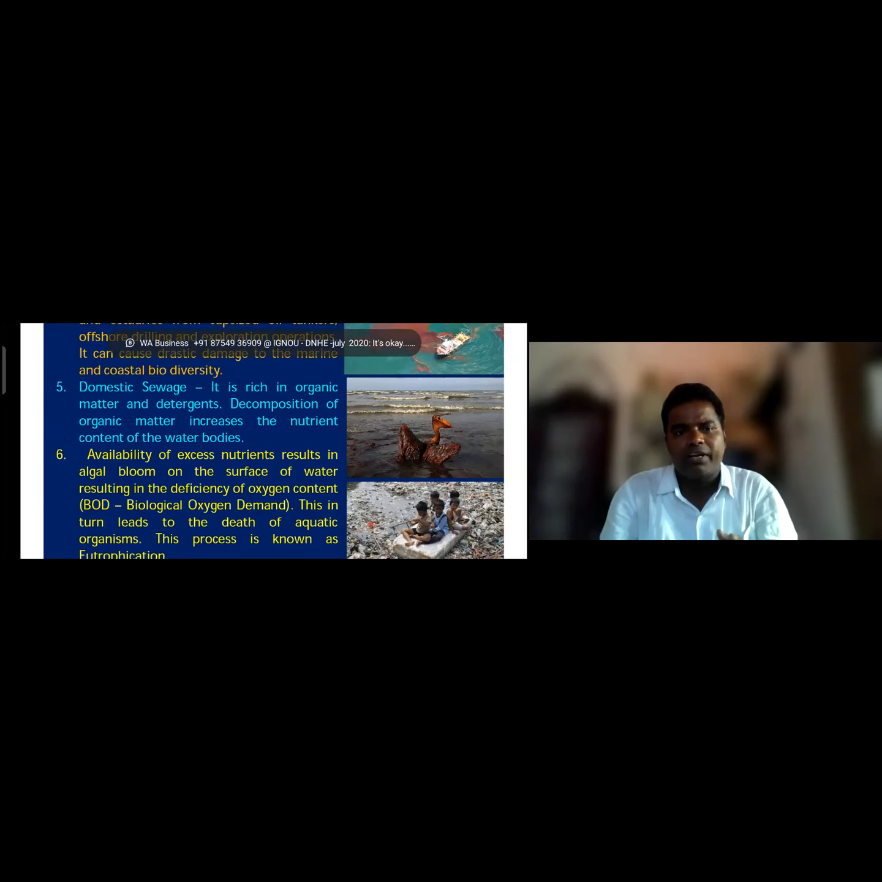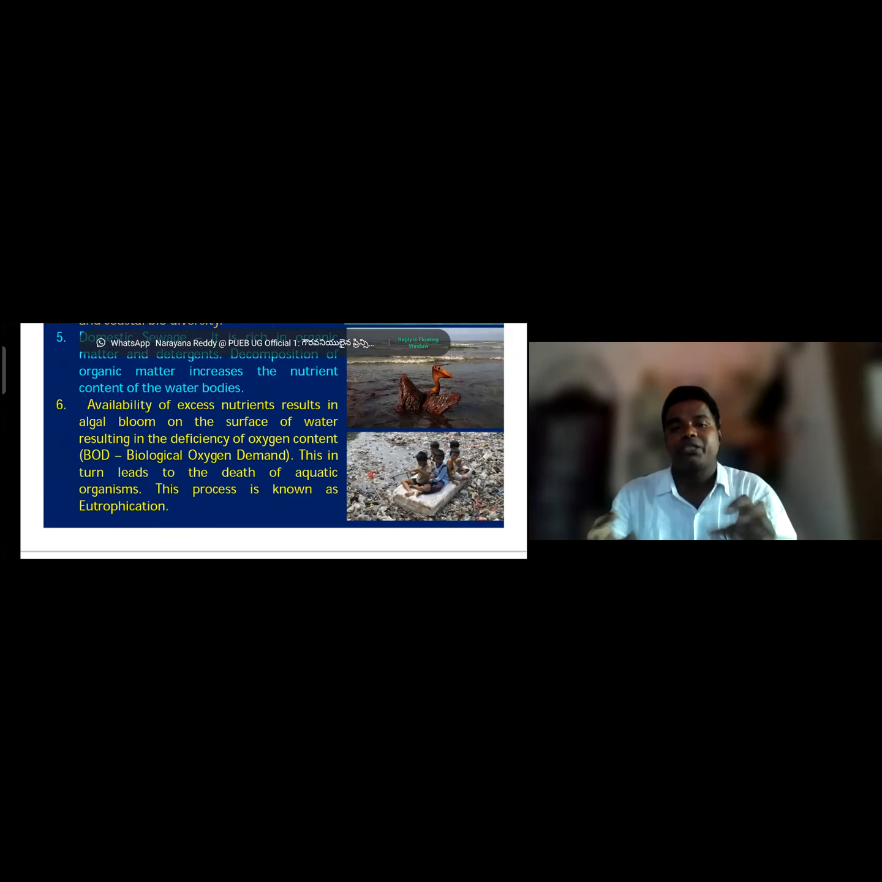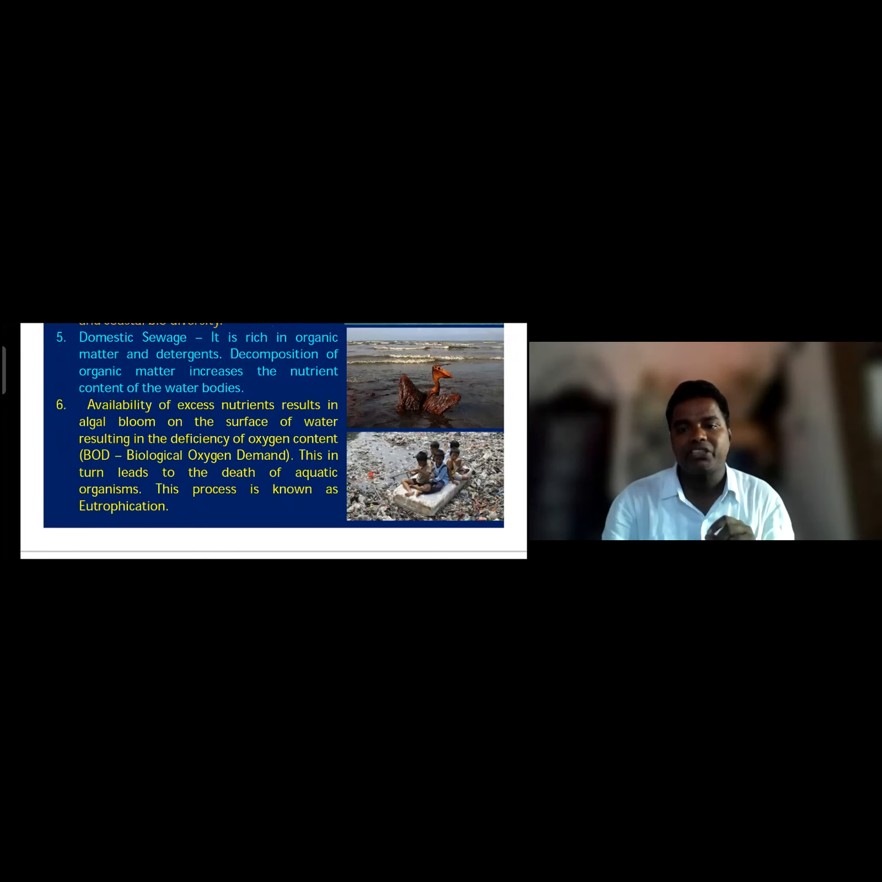So here the BOD, biological oxygen demand, should be noted. Total oxygen is utilized by the algal blooms, so there is oxygen scarcity in the water below the algal blooms. That resulting deficiency of oxygen content is called biological oxygen demand. This in turn leads to the death of aquatic organisms. This process is known as eutrophication. Eutrophication.